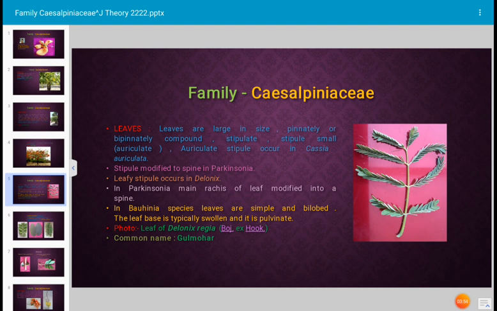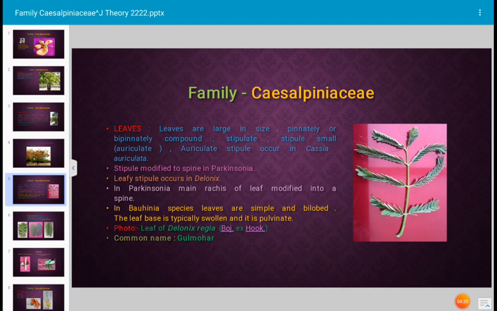In Bauhinia species, leaves are simple and bilobed, and the leaf base is typically swollen. The swollen leaf base, the base of the petiole, is described as pulvinate.